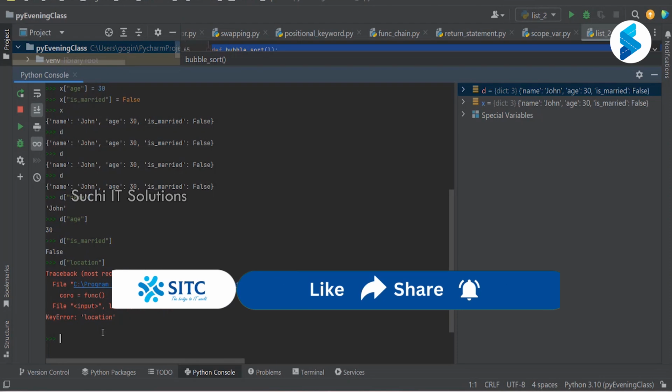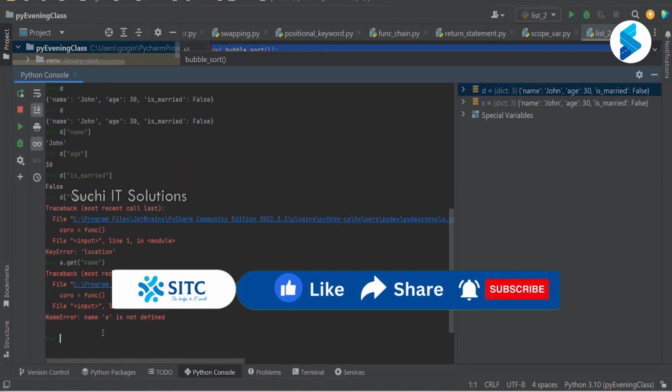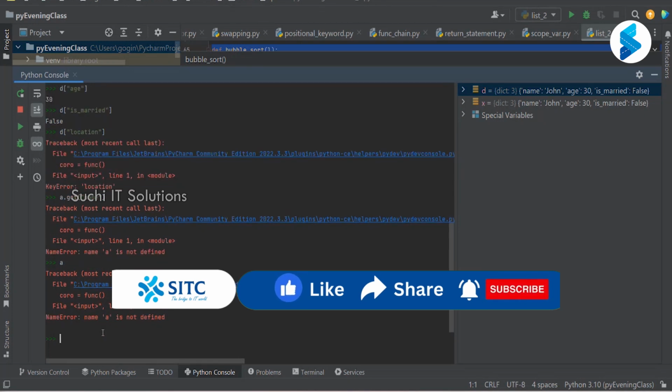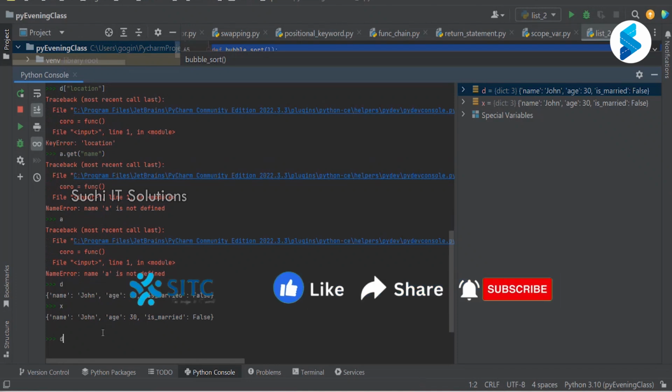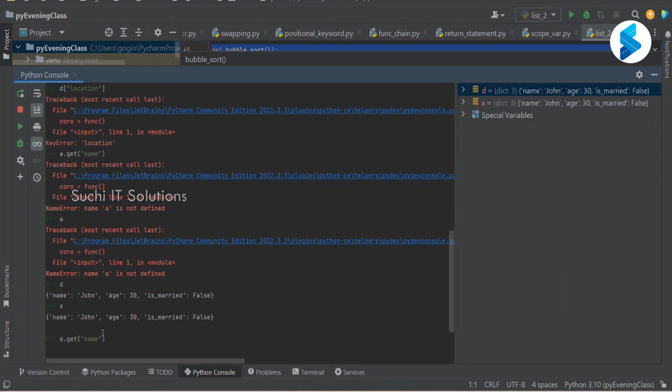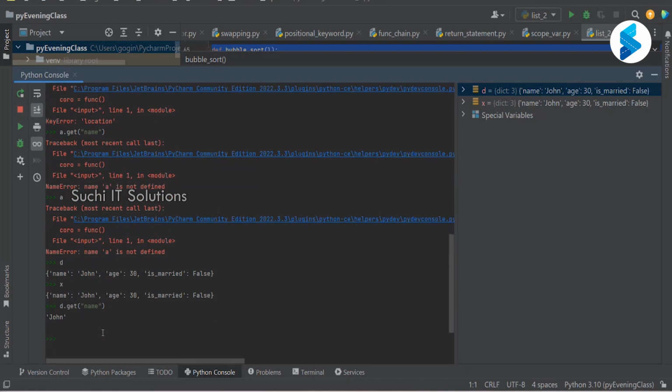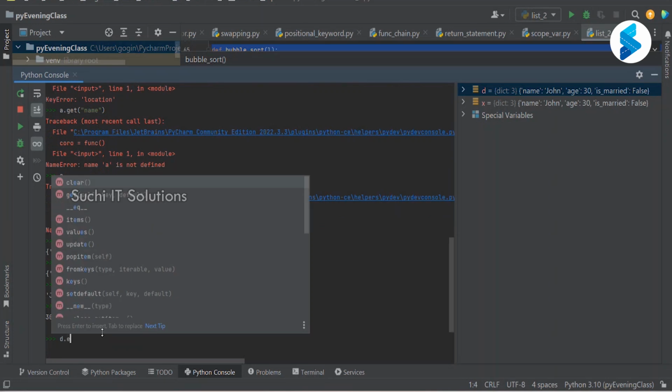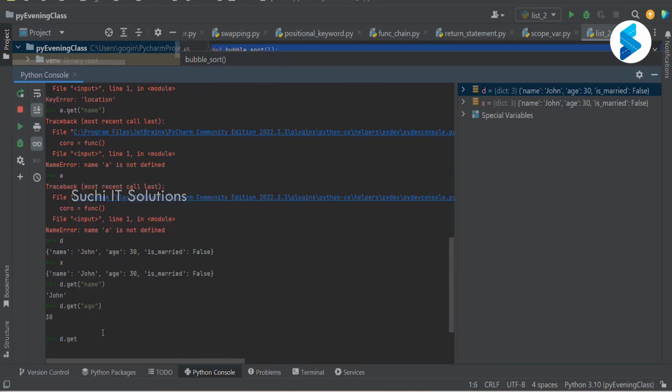Yes, we have a function called get. So D dot get, and within the get function you have to pass the key. I'm going to say name. Do we have anything called A? A is not defined. We have D and then we have X. Instead of a dot get, let me do d dot get. Yeah, we have a name. Do I have an age for this dictionary? Yeah, we get the age as well. D dot get of.